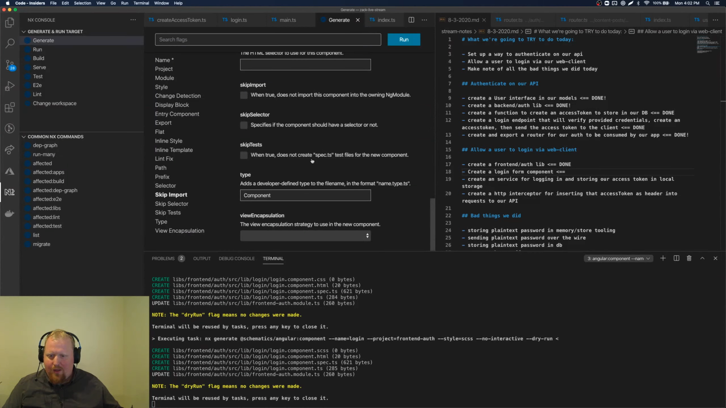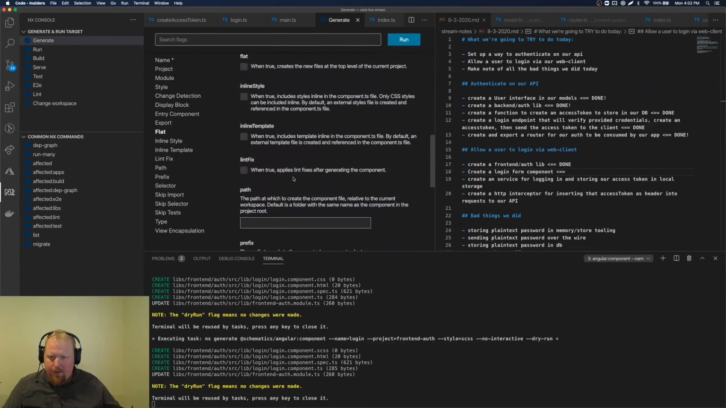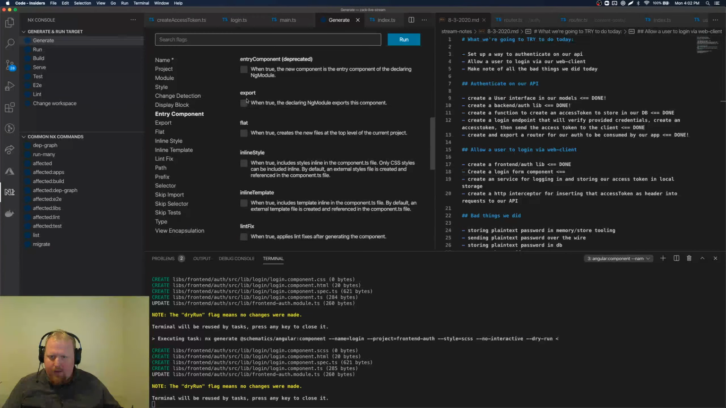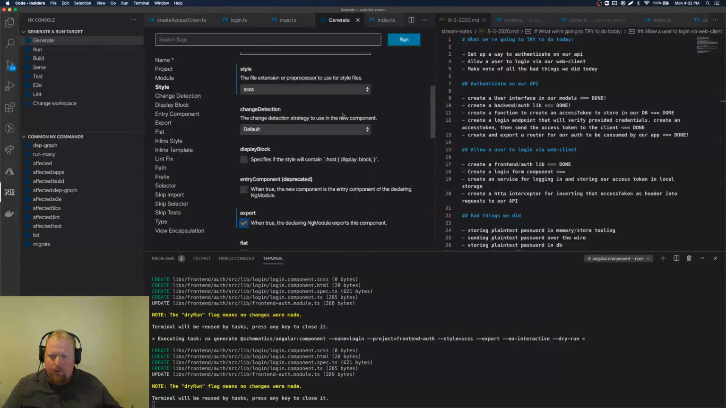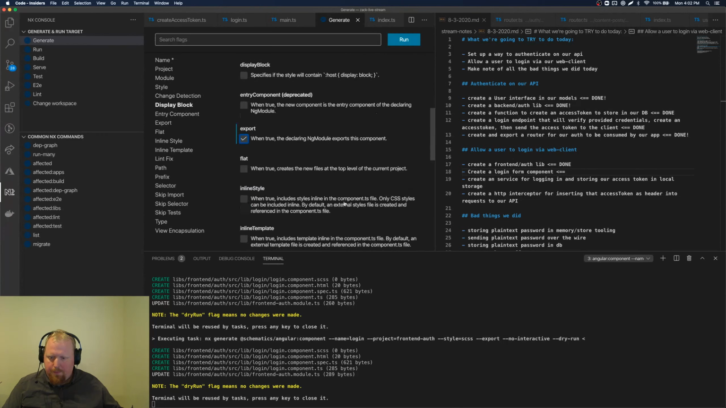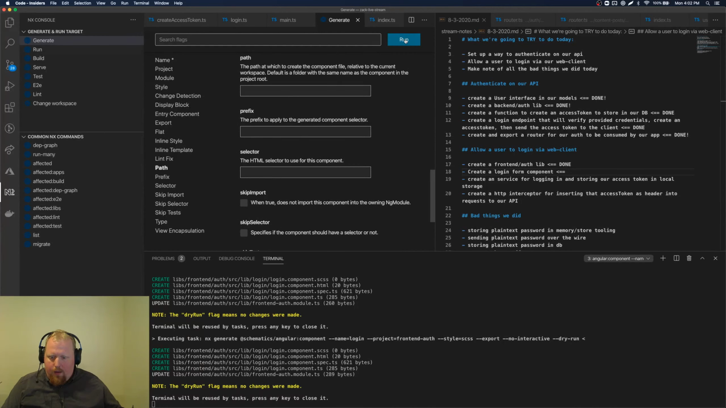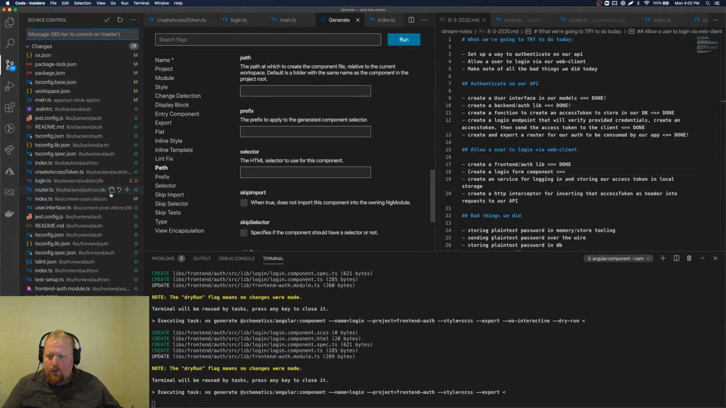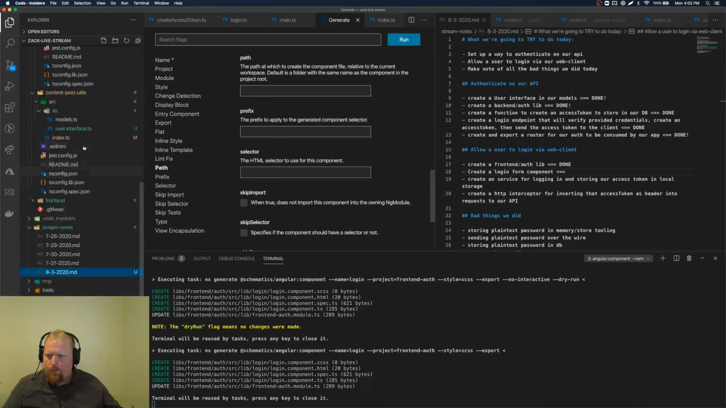So when we do add styles, it'll be in my preferred SCSS. We'll make it export for now because I'm not really sure how we're going to want to do this yet. I imagine the way we'll set it up is we'll export it and then we'll just use it inside of the app component. I think that'll work for now. Let's go ahead and run that. Get our new files created for us.